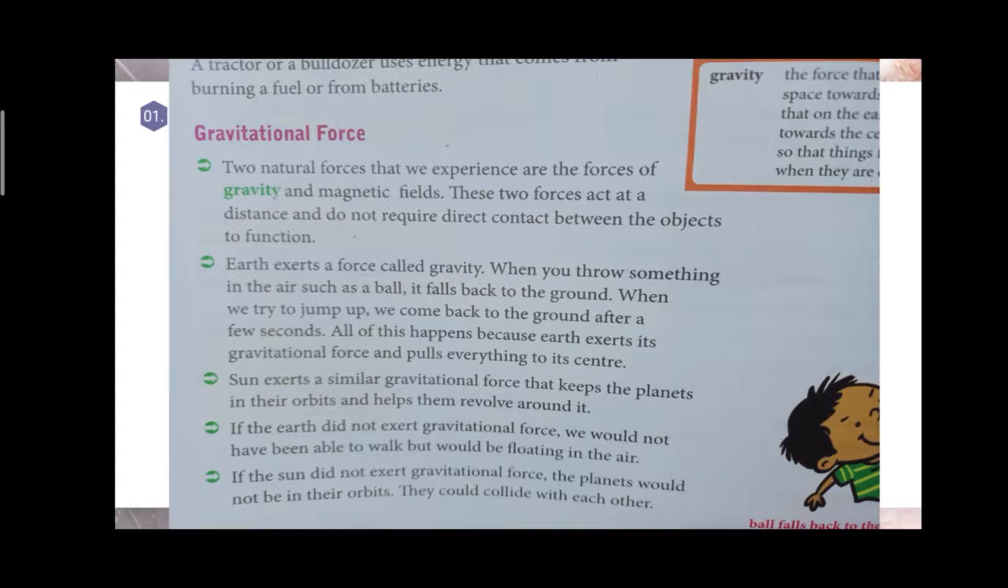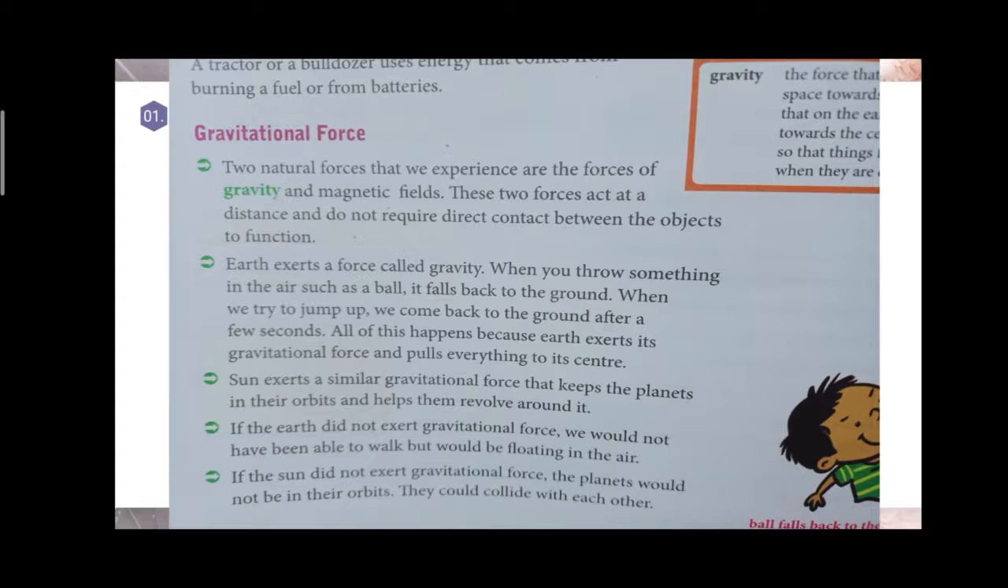We are standing due to gravity and the magnetic field. These two forces act at a distance and do not require any direct contact between the objects. The earth exerts a force that is called gravity.